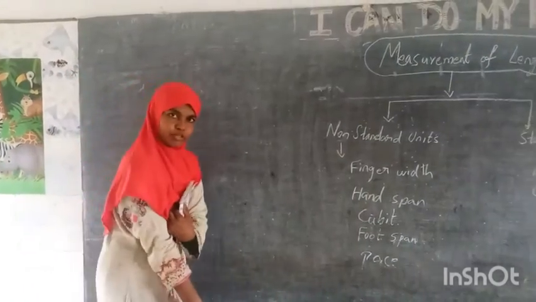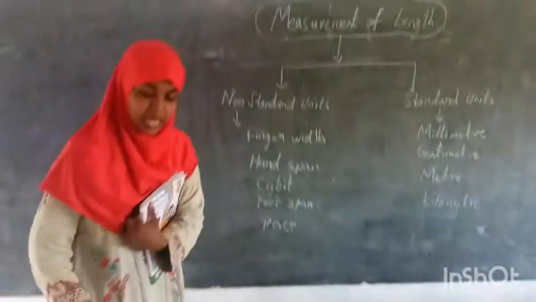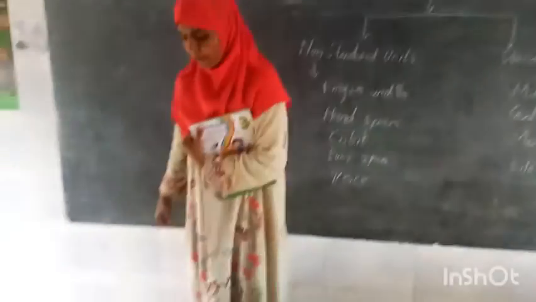And you can see my foot, right? See, this is 1 foot. This is my foot span. See, I am making measurements. See, 1 foot, 2 foot, 3 foot, like that. This is foot. Then a pace measurement is also there. Pace means just a step. See, 1 pace, 2 pace, 3 pace, 4 pace. Like this, different ways we can measure it.